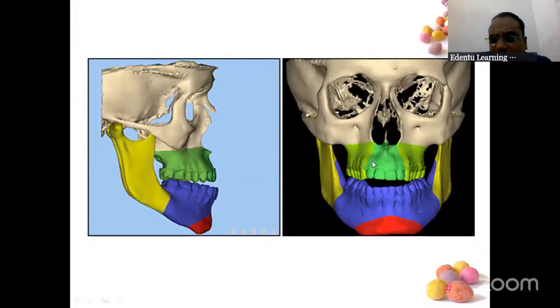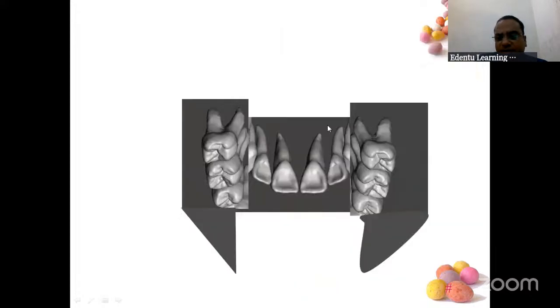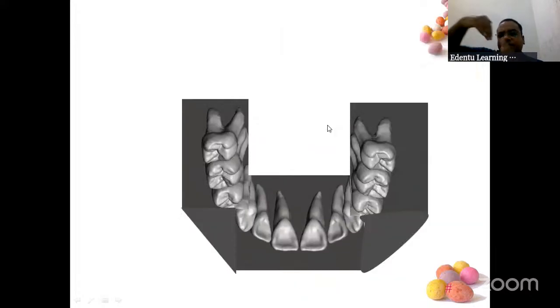So this dark green area is the one where we are going to do the anterior maxillary osteotomy. The premolars are extracted, a vertical cut is given, a horizontal cut is given. If it is backward, it can be moved forward and brought into occlusion, so even crossbites can be corrected. If it is too proclined, it can be brought back, and then normal plating is done.